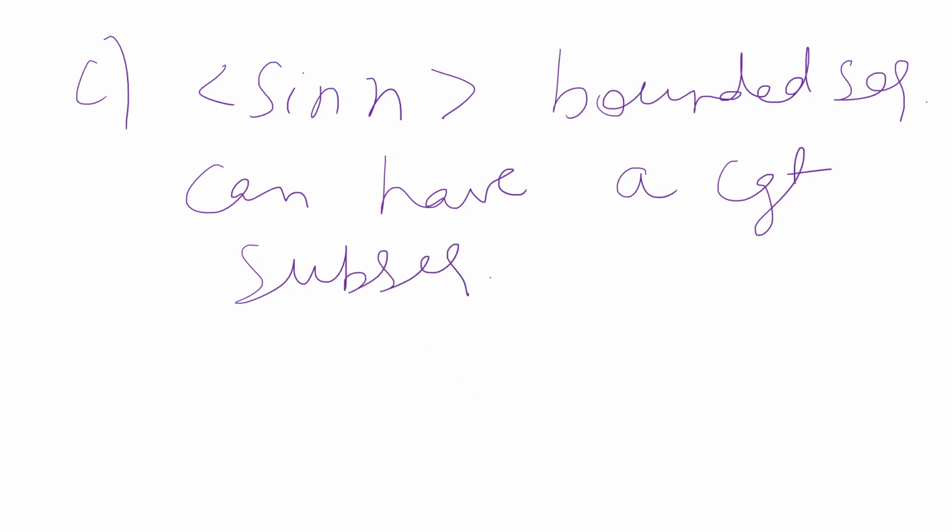But it should be noted that not every subsequence of sin n is convergent. Therefore, we can say that option C is true.